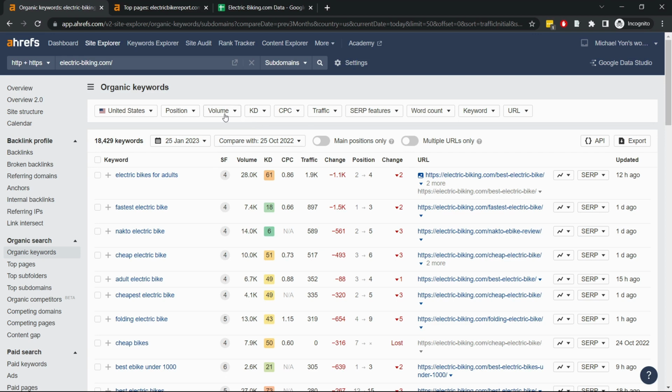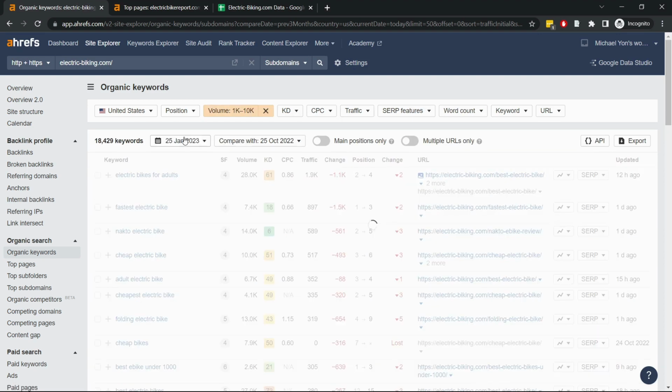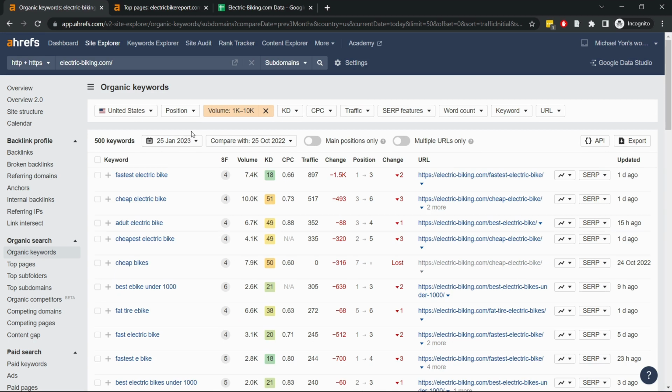So you can use these volume filters up here. Like let's say we just want to filter down to shoulder terms, 1,000 to 10,000 searches a month. And you can easily see those different buckets here to gauge what percentage of total traffic is coming from some of the top terms in those areas.